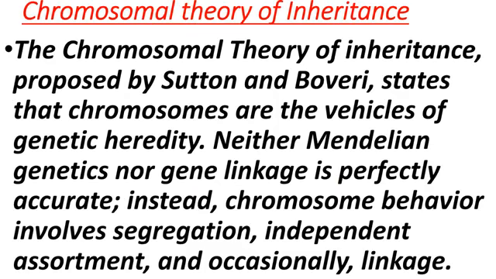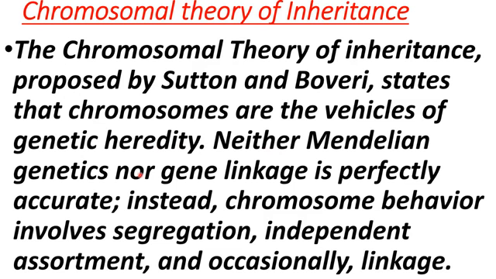Next topic of this chapter is chromosomal theory of inheritance. The chromosomal theory of inheritance was proposed by Sutton and Boveri, and this theory states that chromosomes are the vehicles of genetic heredity. Means they carry the characters, they carry the hereditary information from one generation to next generation. That's why these are called vehicles of genetic heredity.